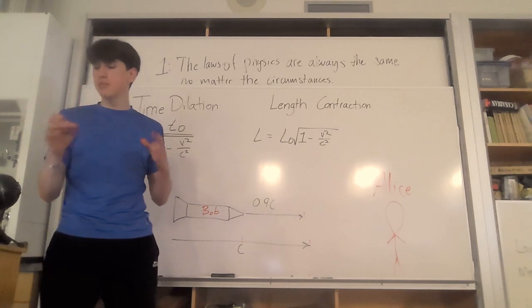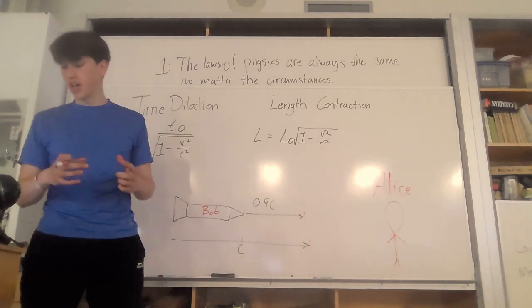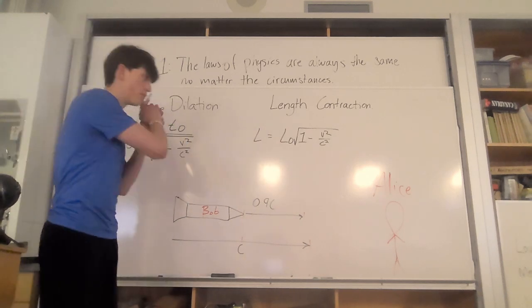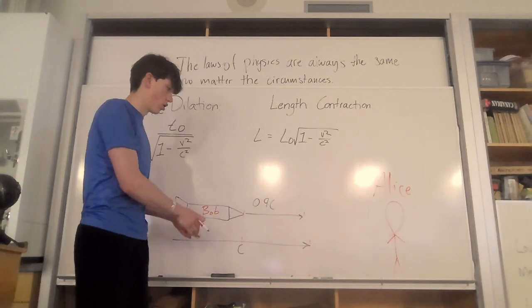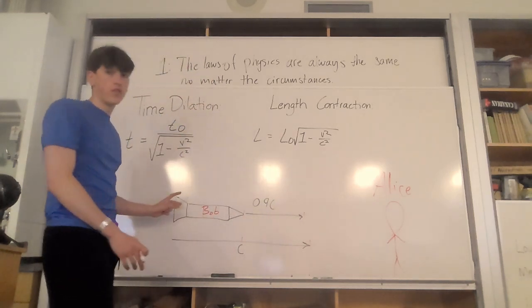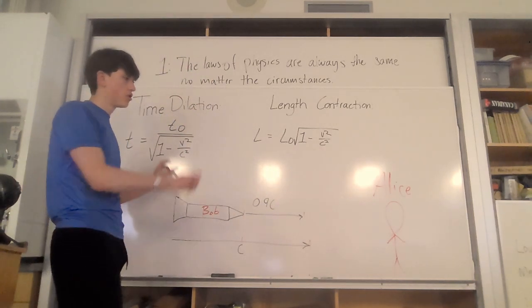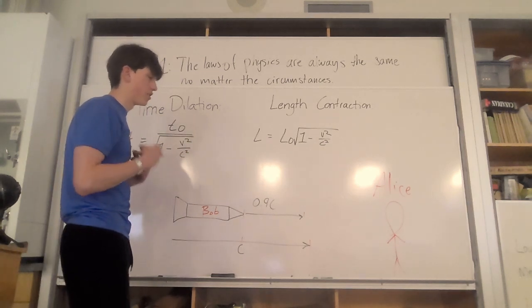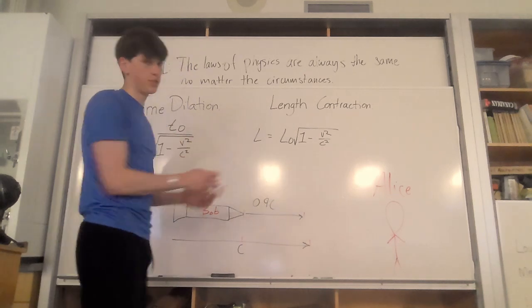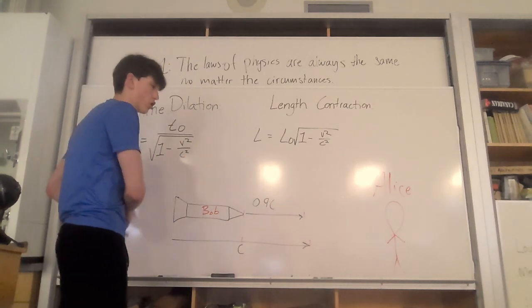Specifically, time slows down for the moving object relative to the stationary observer. This is why Bob moves slower. This is why in 10 seconds for Alice, 4.35 seconds pass for Bob. So from Bob's perspective, Alice is moving faster through time. And from Alice's perspective, Bob is moving slower through time.